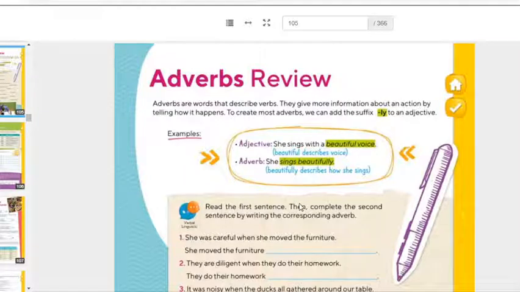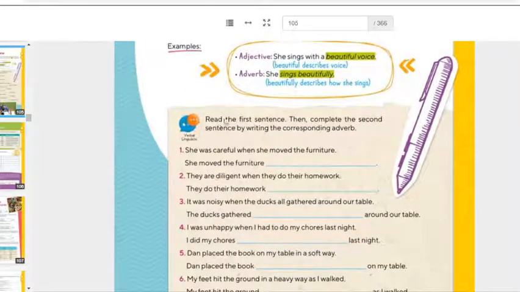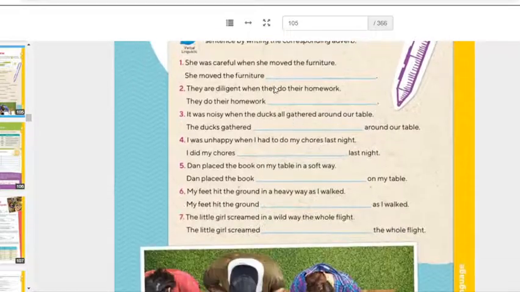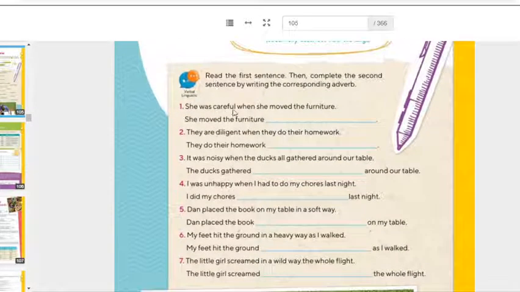It's not an action. The first activity for you, it says here, read the first sentence. Then complete the second sentence by writing the corresponding verb, adverb. Example number 1, and we're going to do it all together. She was careful when she moved the furniture. Right? So she was careful.